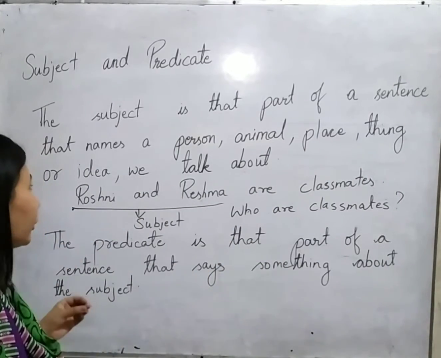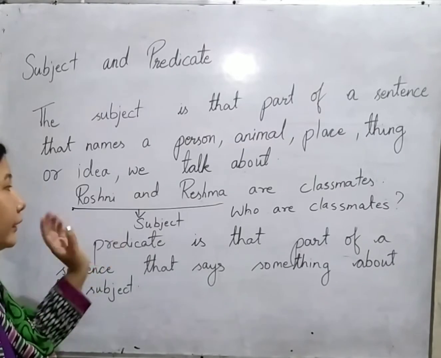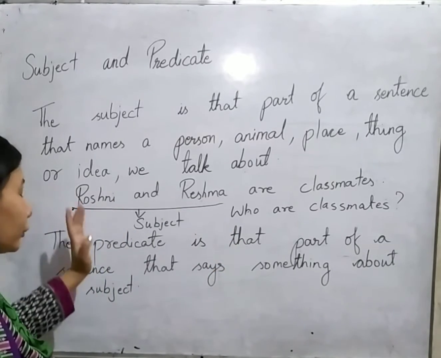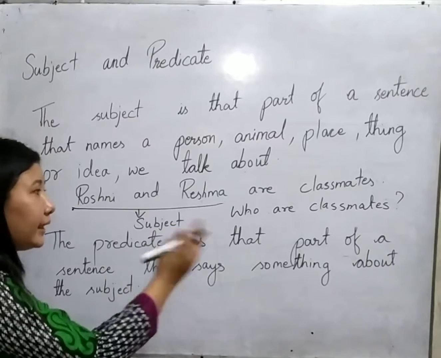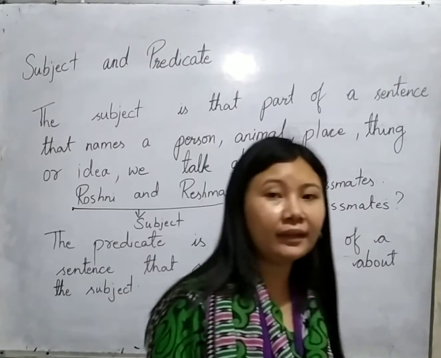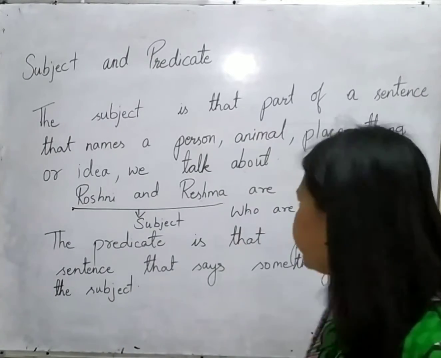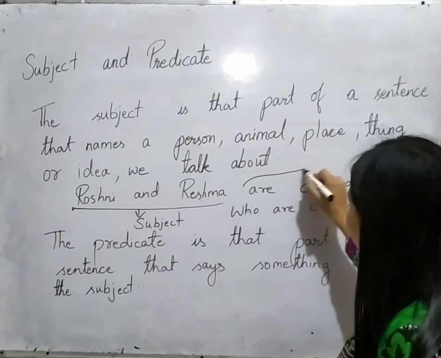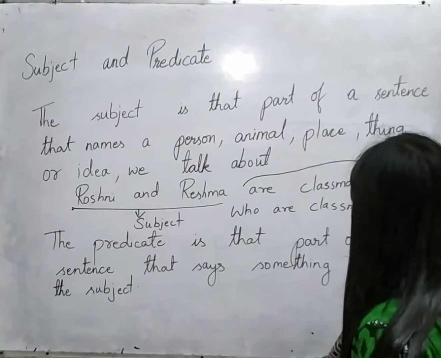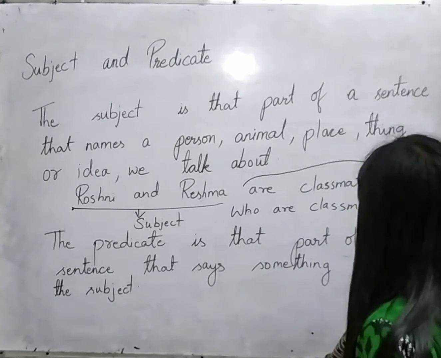We are saying that they are classmates, means that they read in the same class. So this section, are classmates, is the predicate in this sentence.